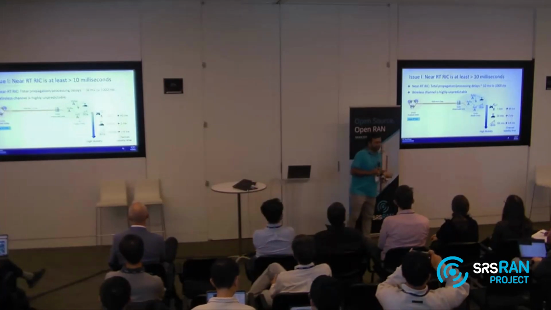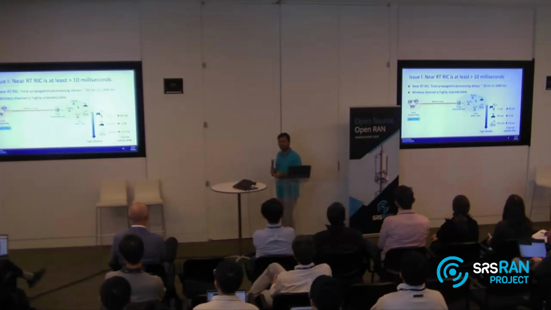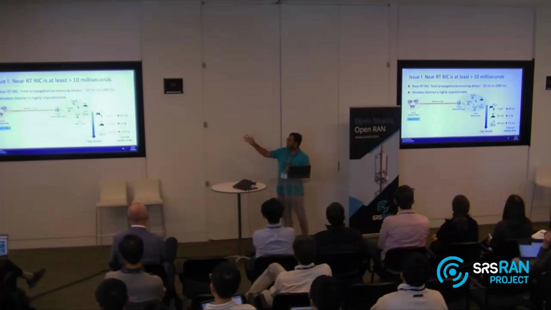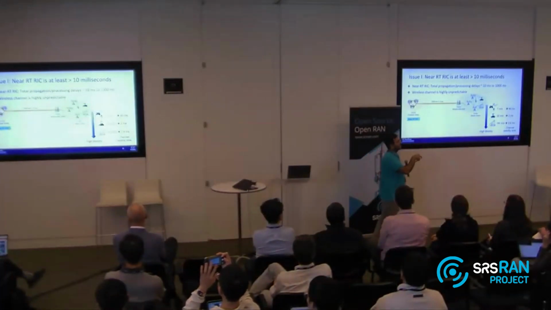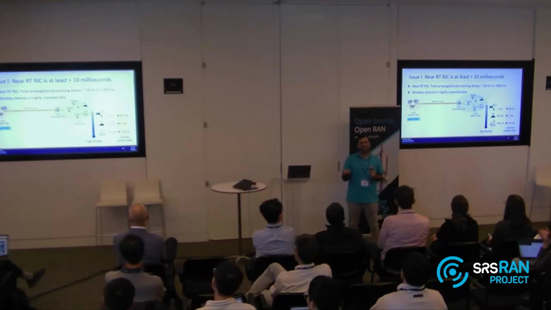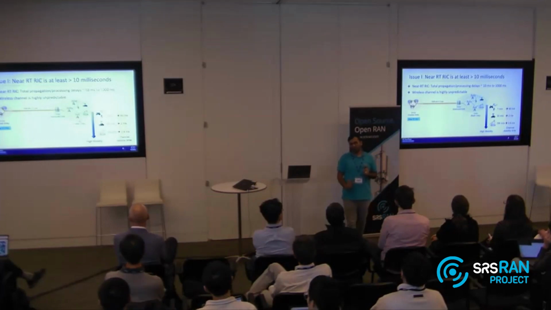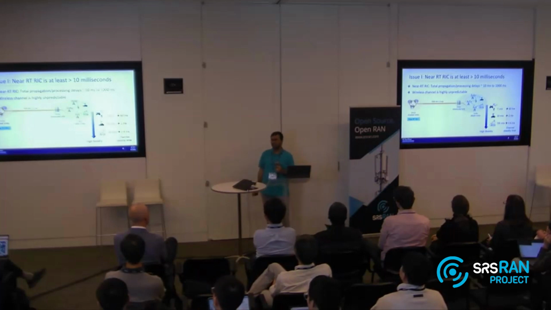So what it means is the following. If the near real-time RIC has to deliver all these applications where the channel mobility is very high, you cannot take the information back to the near real-time RIC and get some decisions. And even if you get those decisions, those will be outdated, because your channel itself has changed by the time you get a decision back. So this is one fundamental issue with the near real-time RIC: wireless channels are really, really rapidly changing.